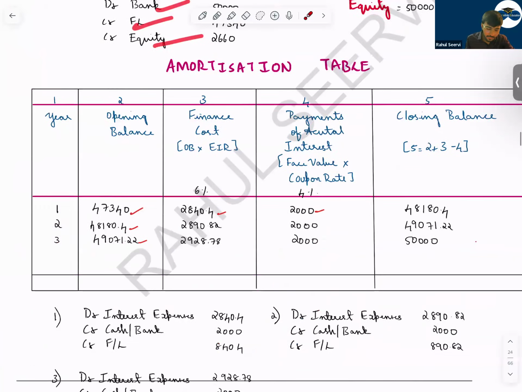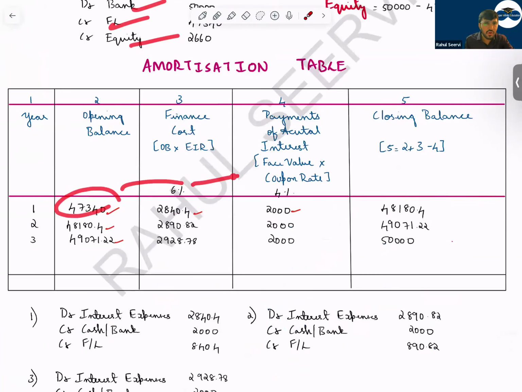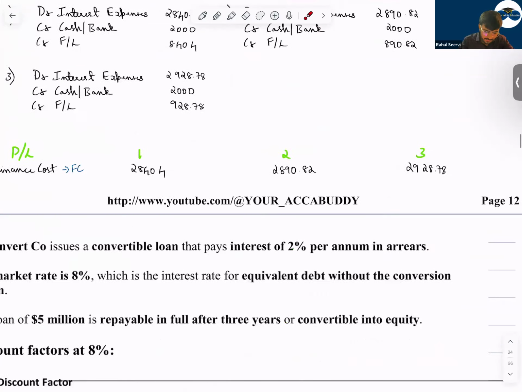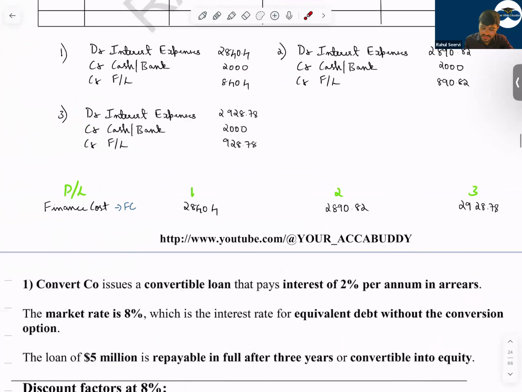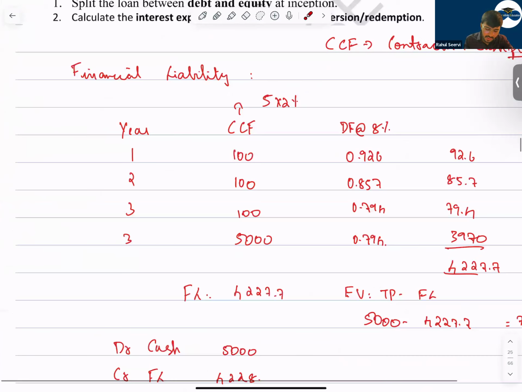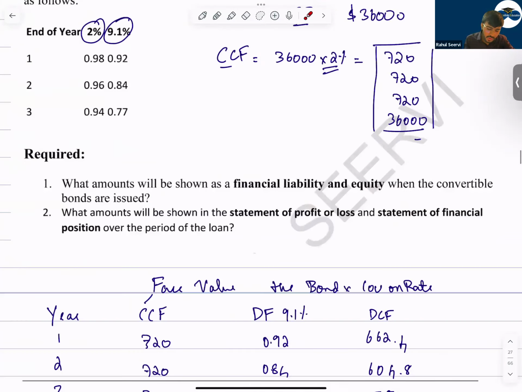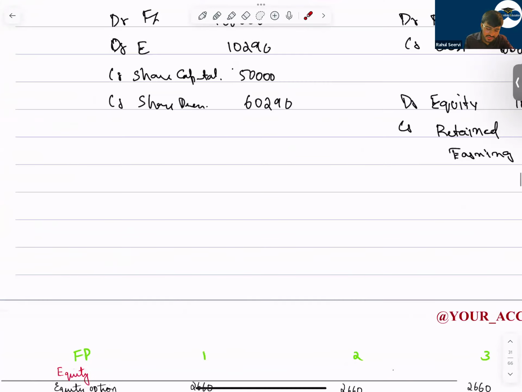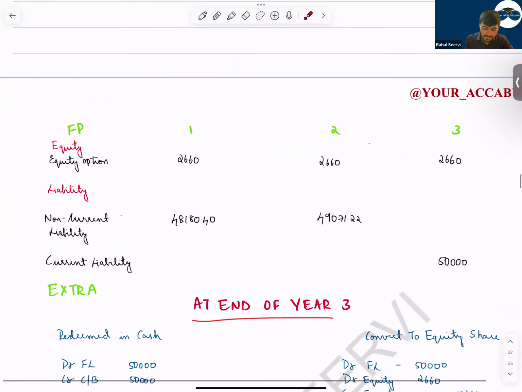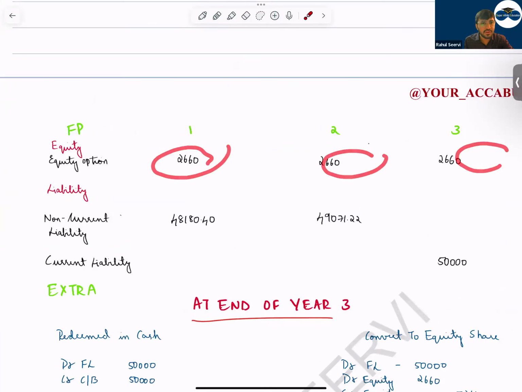So in the amortization table, what we do is record the fair value, and normally we amortize and do the calculation. The value of the liability comes to 50,000 at the year end. So what we record is finance cost, which you record each and every year. But if I ask what will happen to the equity, will the value of the equity change? The value of the equity option will never change. It will remain the same at the end of 3.